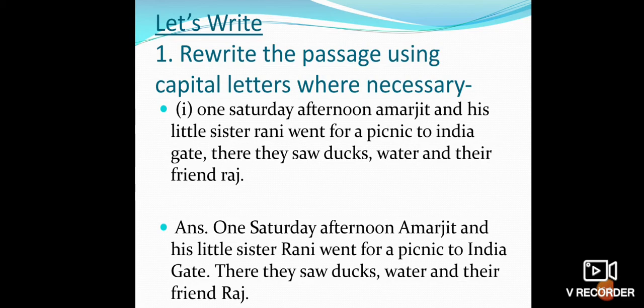Then Raj. Raj is also a naming word. So we'll start writing this word with a capital letter. So what will we write? One Saturday afternoon, Amarjit, A will be capital, O will be capital, and his little sister Rani, R will be capital, went for a picnic to India Gate. The letters I and G of India Gate will be capital letters. Full stop. There they saw ducks, water, and their friend Raj. R will be a capital letter.